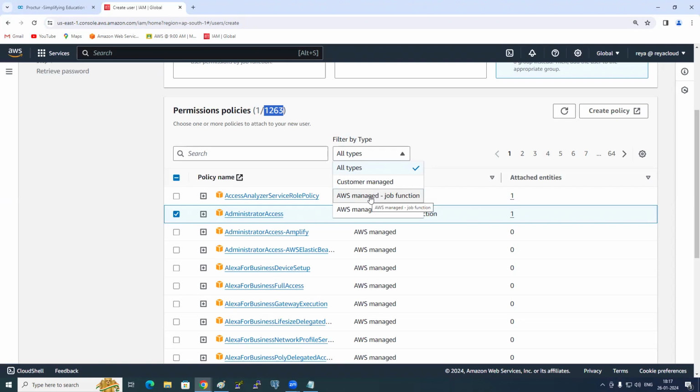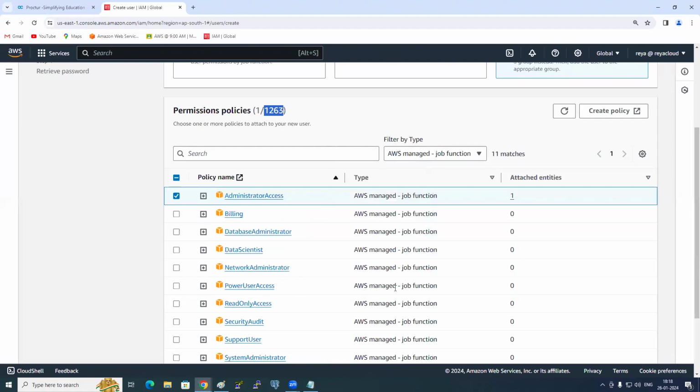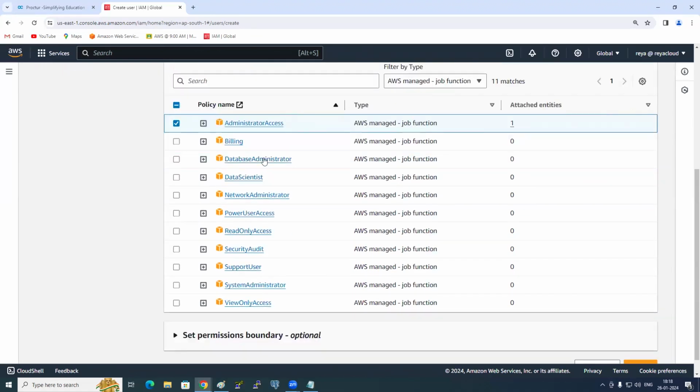AWS has created a policy based on the job also. Like DBAs. Who are DBAs? Database admins, right? So if DBAs have joined my project, I need to give permissions for which services? Database services, no? So I don't need to select RDS, ElastiCache, all these things, right? Simply, if I select manage, do you see this here? Database administrator is there. Simply select.